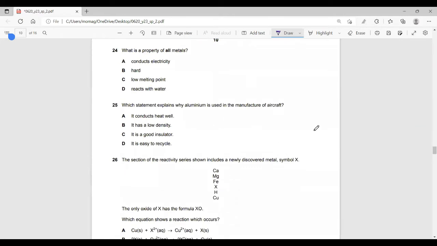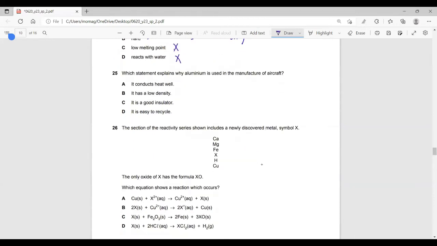So go back and see. Features of all metals: hard, most of them, with exceptions like mercury, or even sodium, potassium, or lithium; you can cut them using a knife. Low melting point, not all of them, okay? Some of them, like transition metals, have very high melting points. React with water. Of course, if you are lower than hydrogen, you can't react, like copper, silver, and gold. So A is correct. Why do they all conduct electricity? Because they have delocalized electrons.